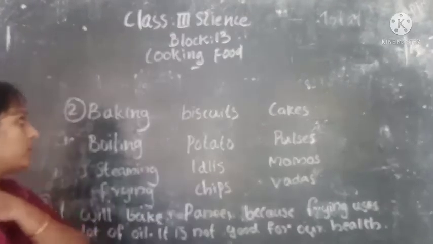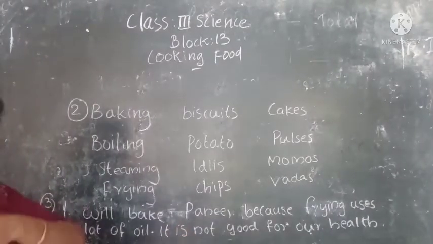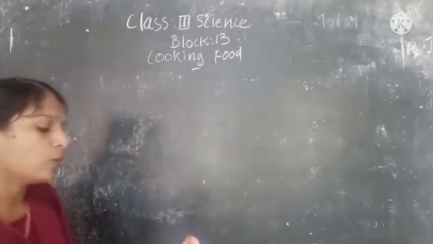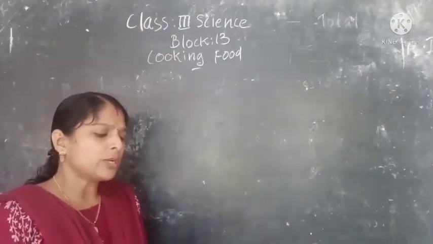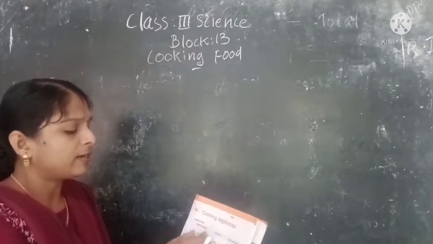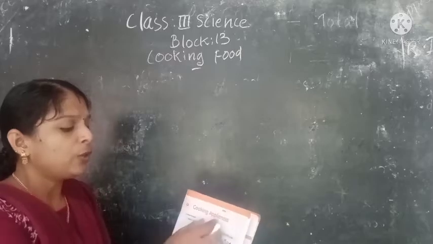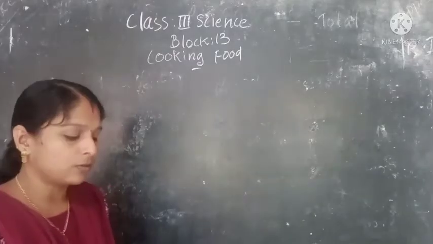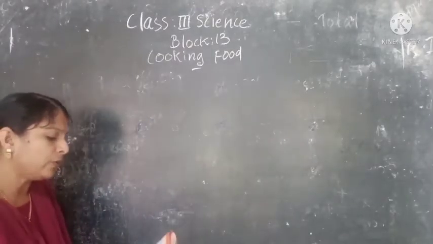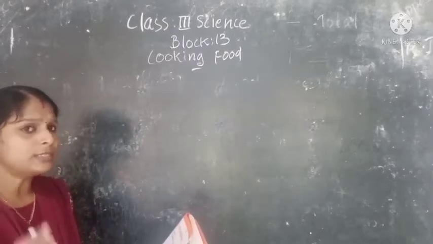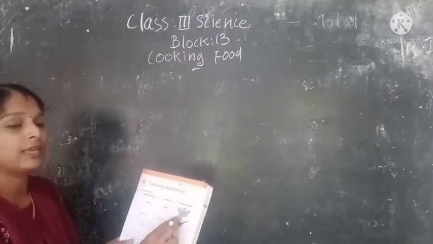This much only you have to do the worksheet S2. Okay, then next we can discuss worksheet S3, cooking appliances. Complete the table is the first question. Method of cooking is given in one column, utensils used in the second column, picture of the utensils in the third column. First is given for you: method of cooking, steaming; utensils used, steamer; and the picture is given here.